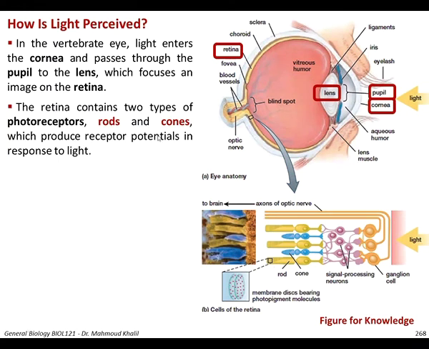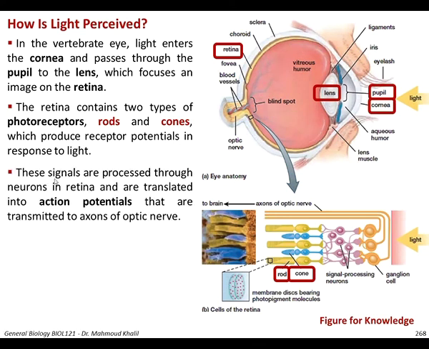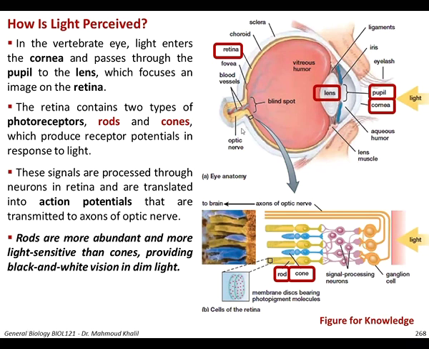Here, the retina. The retina actually consists of two types of photoreceptor, as you can see from the figure: rods and cones. These rods and cones are the cells which produce the receptor potential in response to light. The receptor potentials produced by the rods and cones are translated into action potentials that are transmitted by the axons of the optic nerve. You can see the optic nerve to the brain.